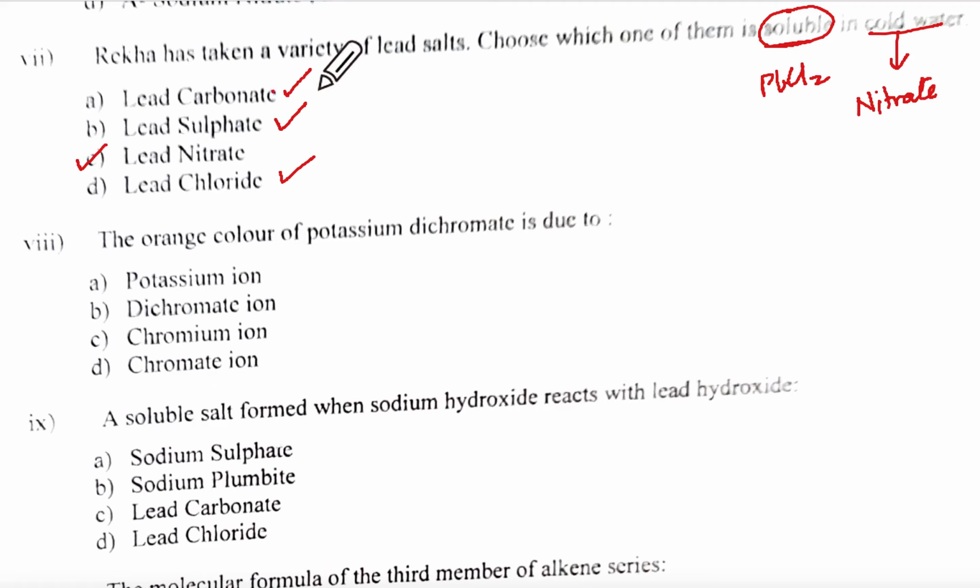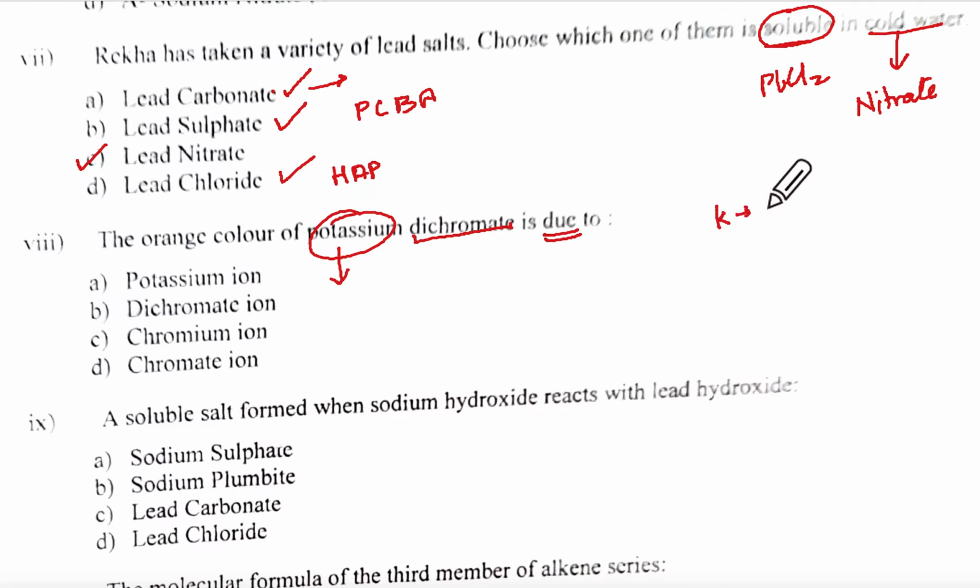Okay, why is this insoluble? Because all carbonates are insoluble except K, Na, NH4. Okay, this one is insoluble because of PCBA. Correct? And this is insoluble because of HAP. You know what that means, right? Yeah, this is PbCABA, these sulfates are insoluble, and Ag, Pb, Hg, these chlorides are insoluble. Orange color of potassium dichromate is due to, remember, it will be the dichromate ion, because potassium ion is colorless.